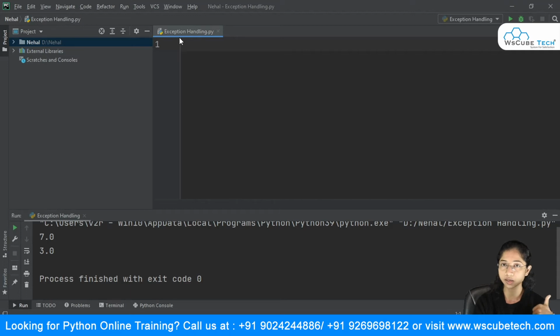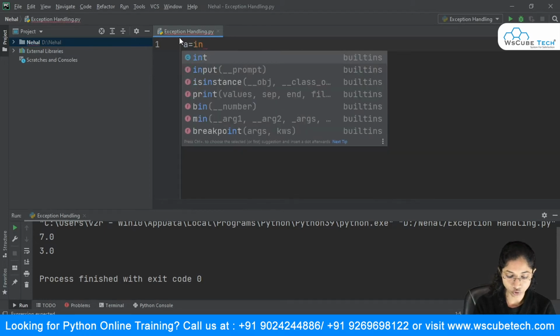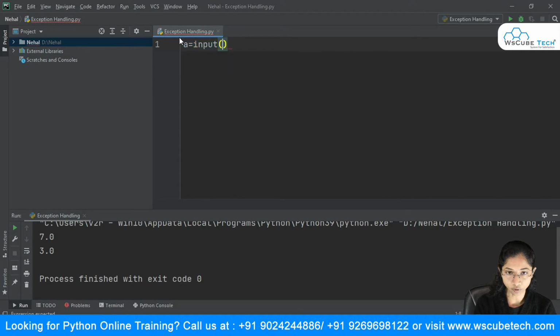So say I will accept the first number and accept the second number, and I'm just going to do the division of this. So why not just do it practically, so that things might get more clear. Now basically I have my variable a, and what I'm doing is taking input from the user, that is, I'm asking the user to enter number 1,